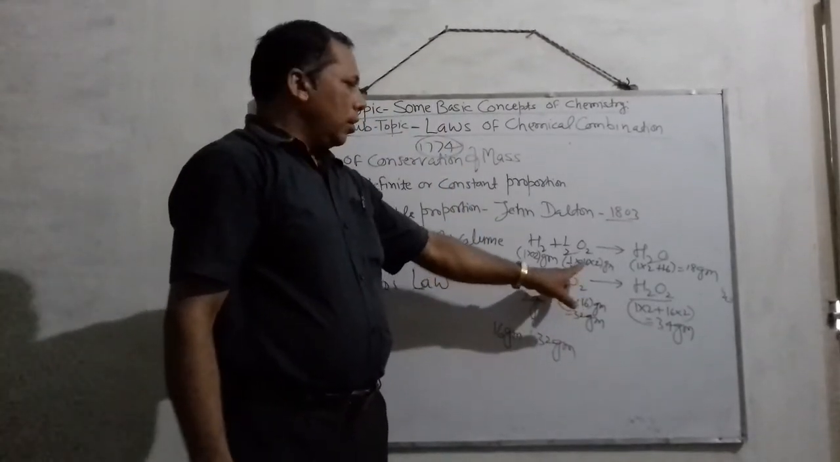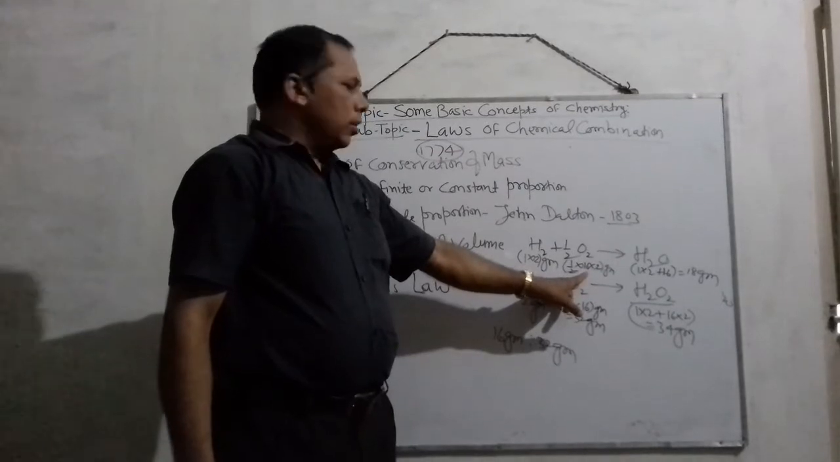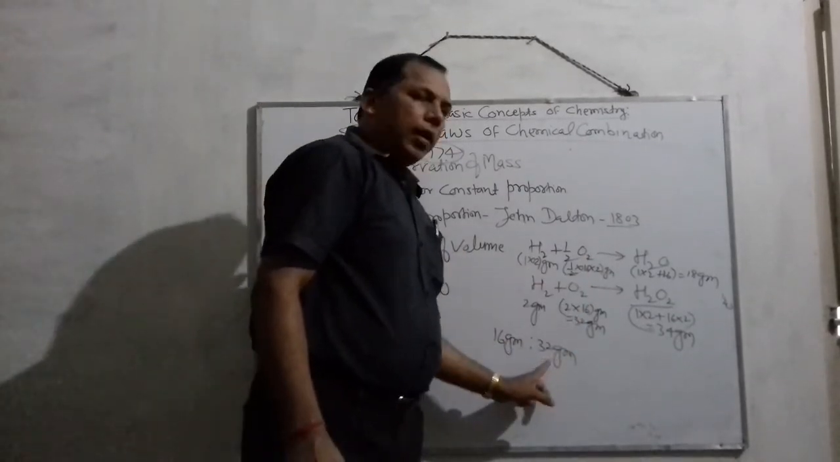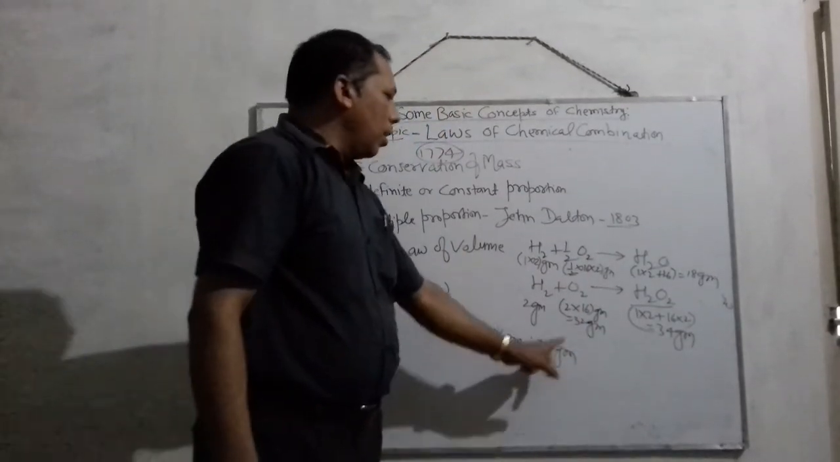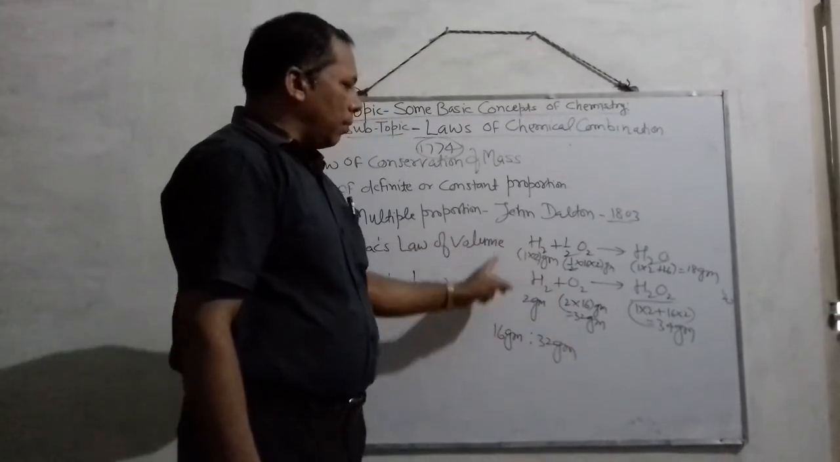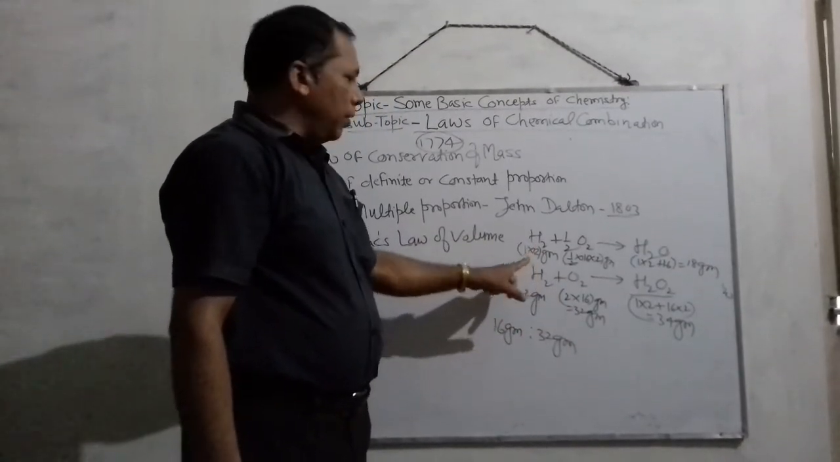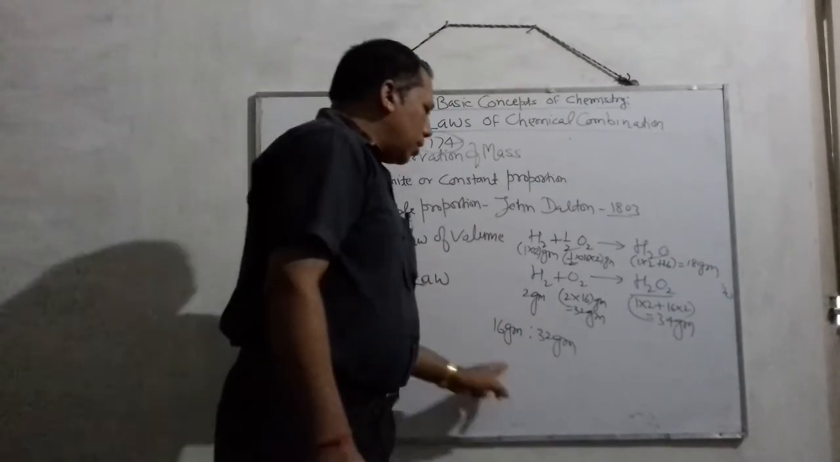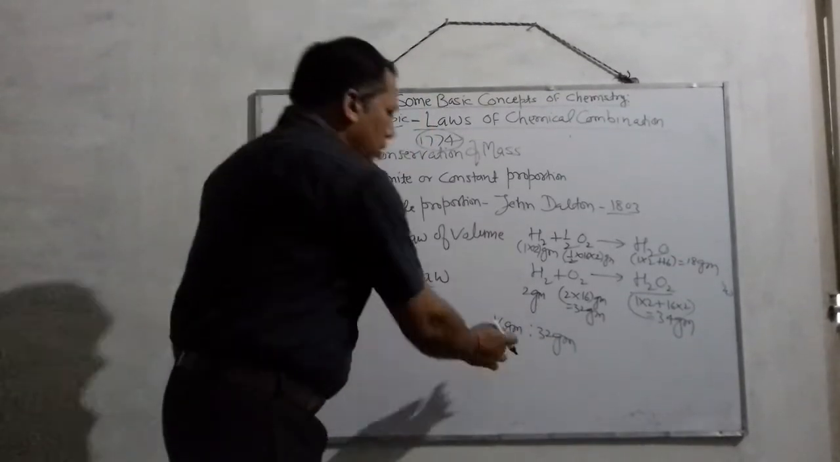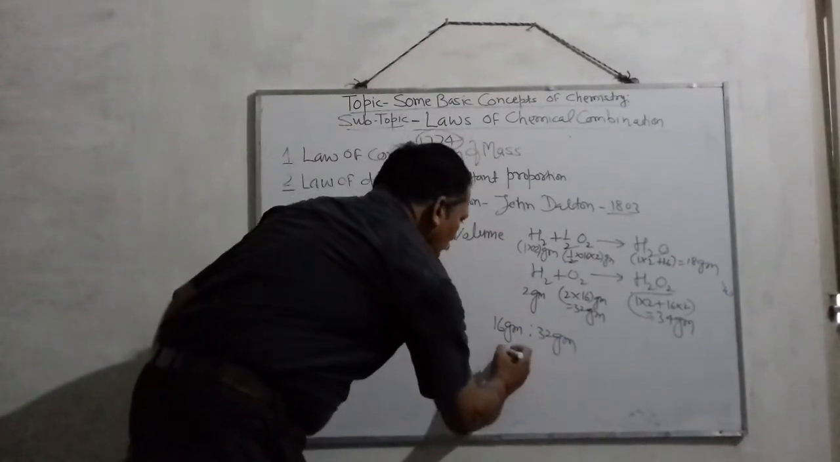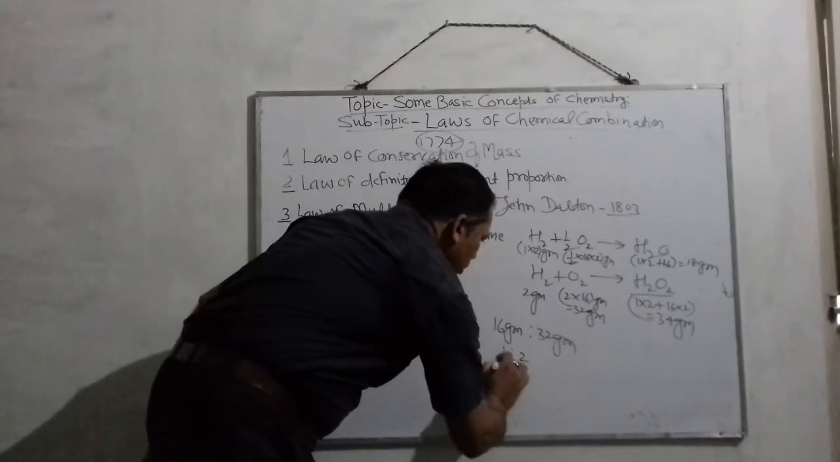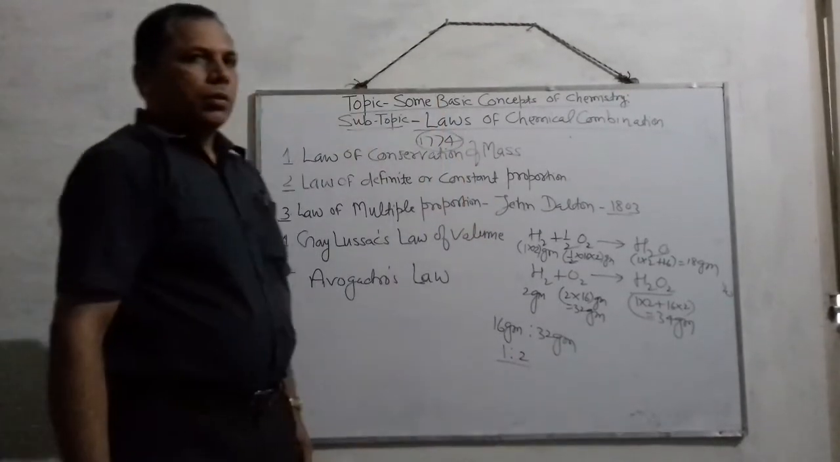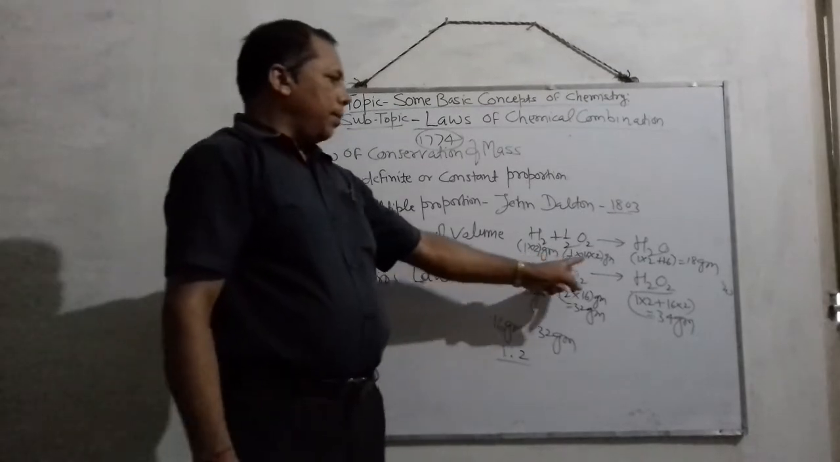See clearly, the mass of oxygen that is 16 gram and 32 gram combines with a definite mass of hydrogen, that is 2 gram, and they are in the simple ratio, that is 16 is to 32, or you can say 1 is to 2. Once again I am repeating the example.